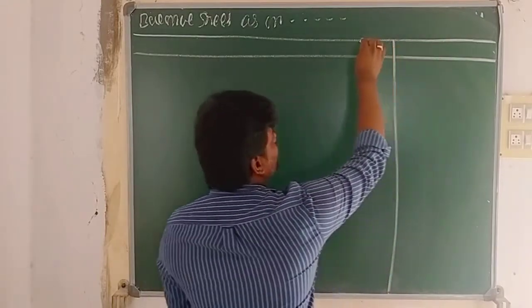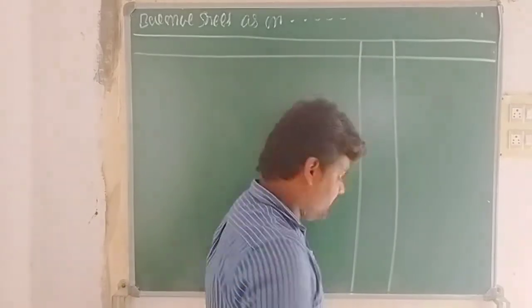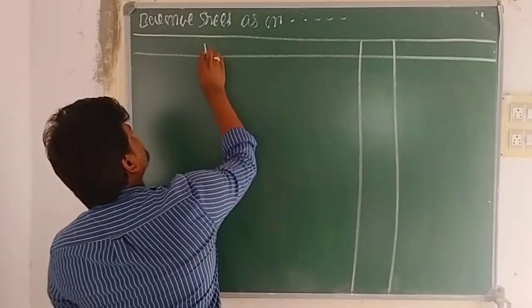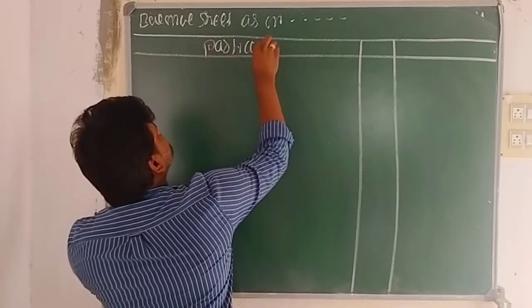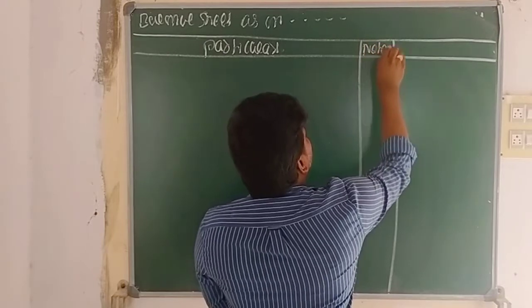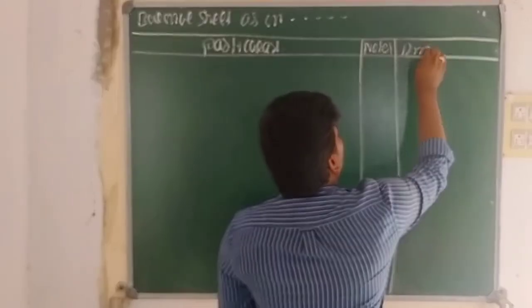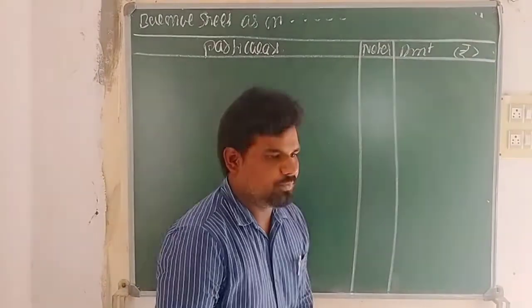For that format we require three necessary columns. The first column is particulars, the second column is notes, and the third column is amount. In that bracket you have to show the symbol of the rupee.